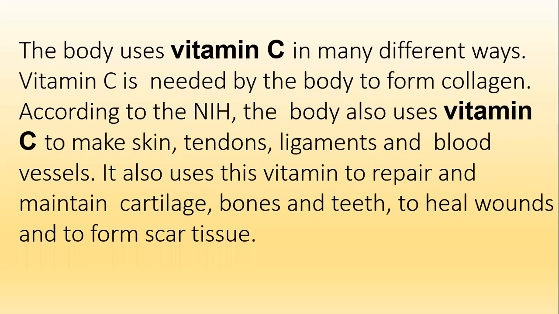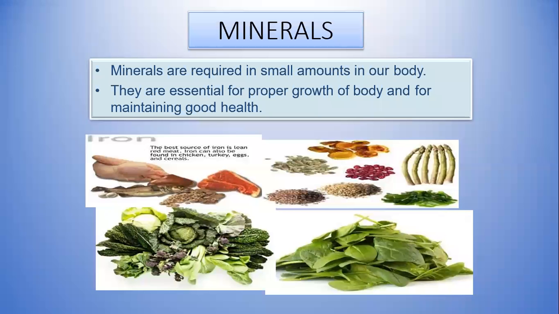Up to now, this is about the vitamins. Vitamins are of two types: fat soluble vitamins and water soluble vitamins. Fat soluble vitamins are A, D, E, K, and water soluble vitamins are the B complex and C. Now we are going to discuss the minerals. Minerals are required in small amounts in our body. These are also protective food materials. They are essential for proper growth of our body and to maintain good health.